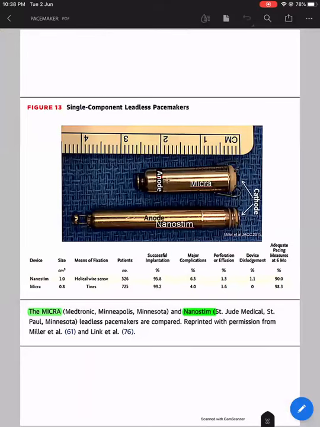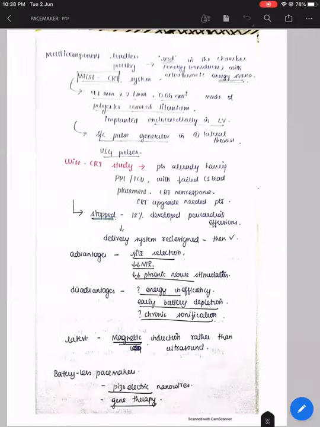Actually, I have added this. There are two available. The NanoStim is already withdrawn. Micra is still available, which even in EP Live they had shown the implantation of one Micra device. So these are the devices available. NanoStim is withdrawn now. NanoStim is from St. Jude and Micra is from Medtronic.